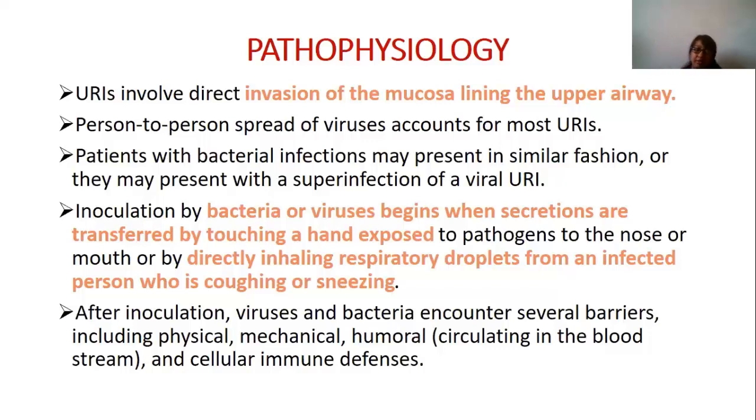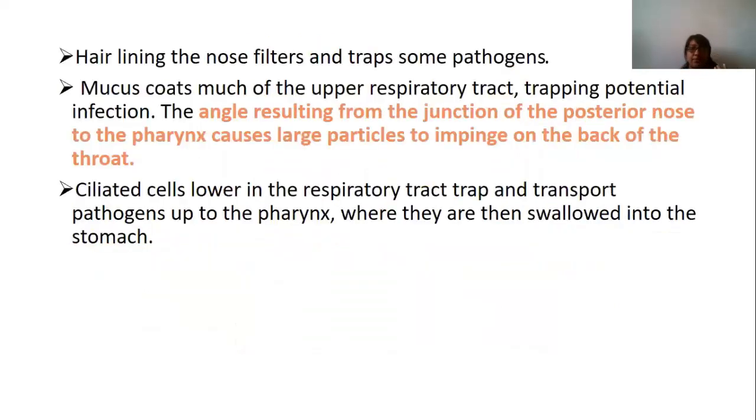After infection, like after inoculation, virus and bacteria enter the cellular barrier. As I said earlier, our body has some defense mechanisms. They include the physical, mechanical and humoral, which is also called the cellular immune system. So there is an immunity system in our body which defends us from getting infected by all these viruses.